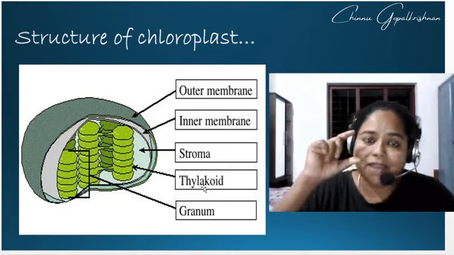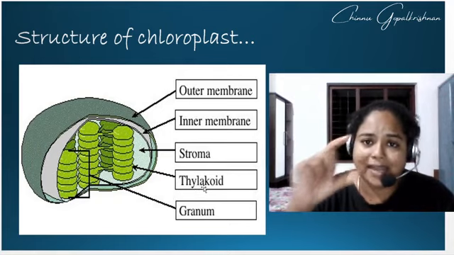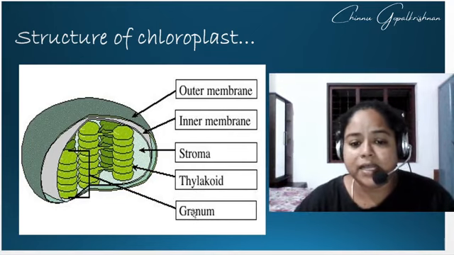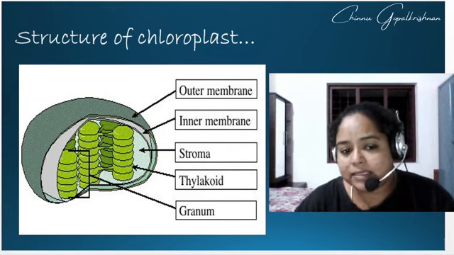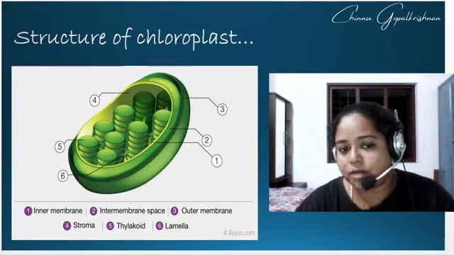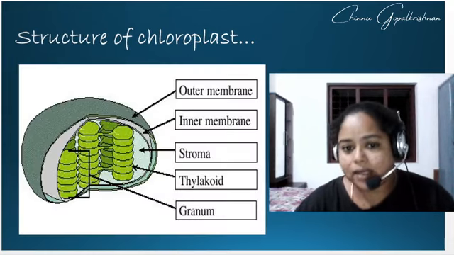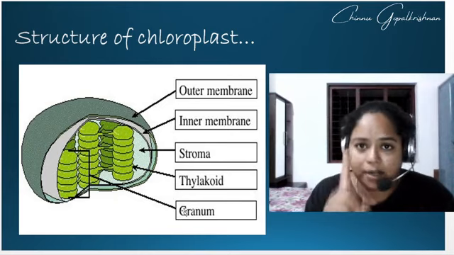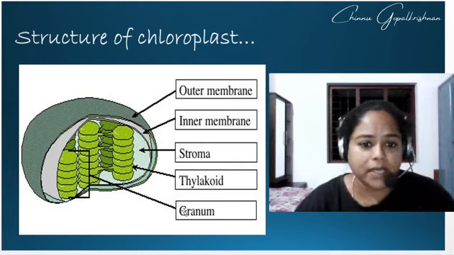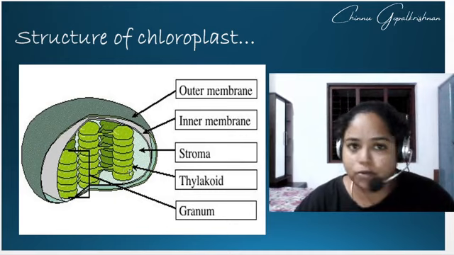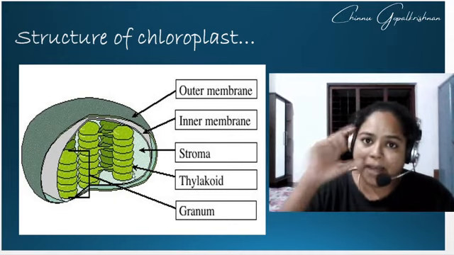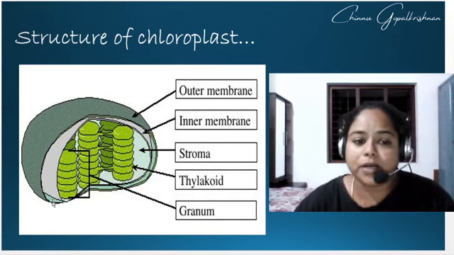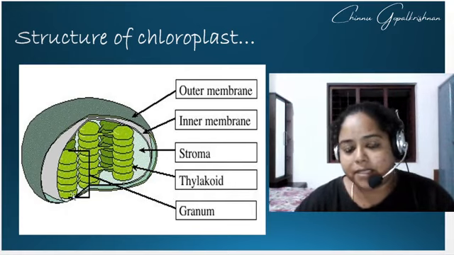And when you have a pile of 10 one rupee coins, that entire pile is called the granum. This granum was not mentioned in the first picture, so I took the second picture. Here you see that 1 single rupee structure is equal to the thylakoid, and the pile of 10 one rupee coins is equal to the granum.